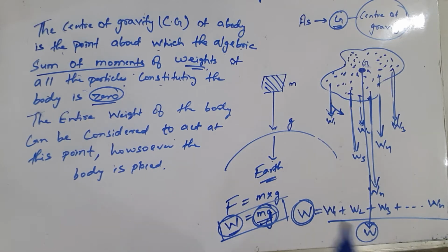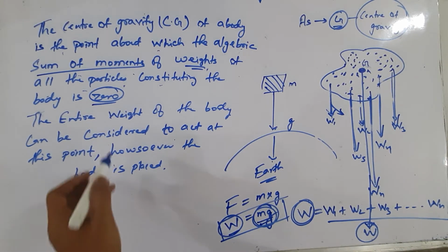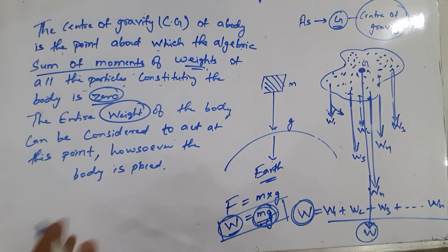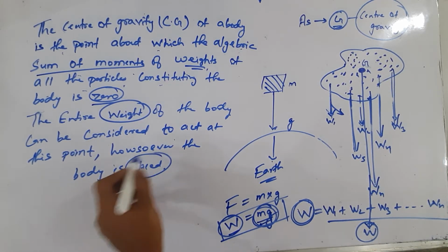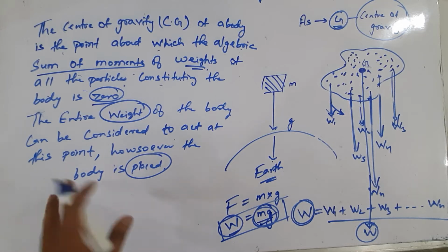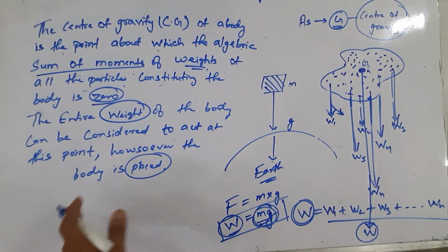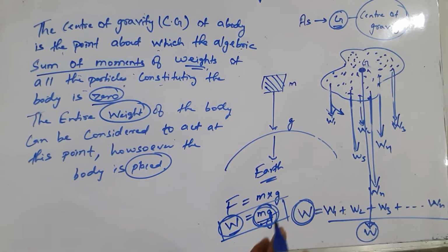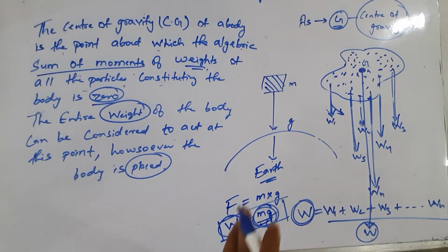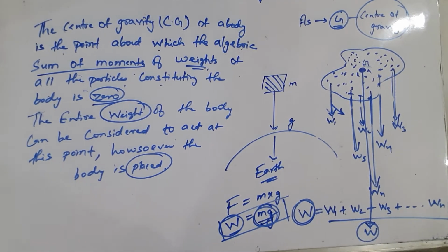So center of gravity is a point where the entire weight of the body is considered to be acting. It does not depend on how the body is placed. It totally depends on the position where the weight of the body will act.